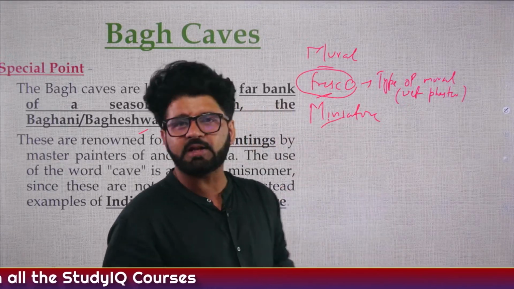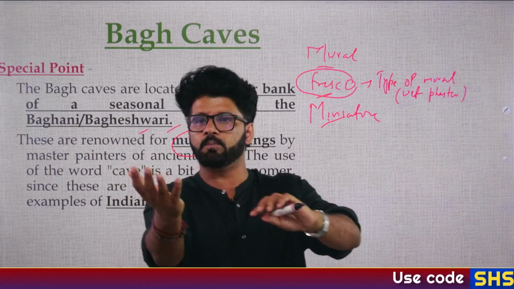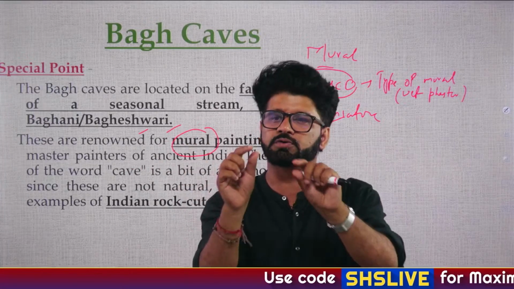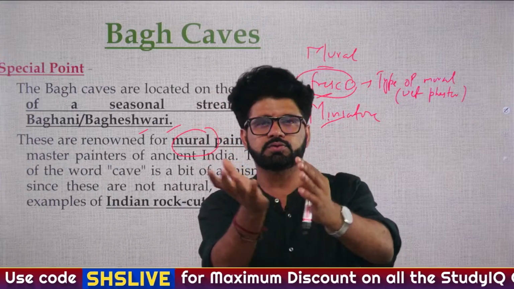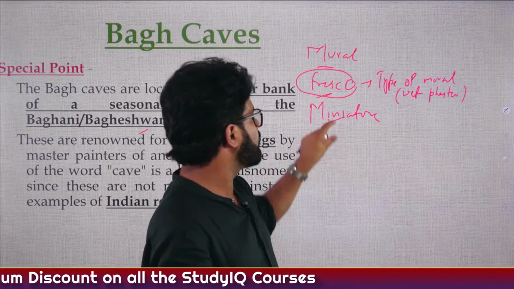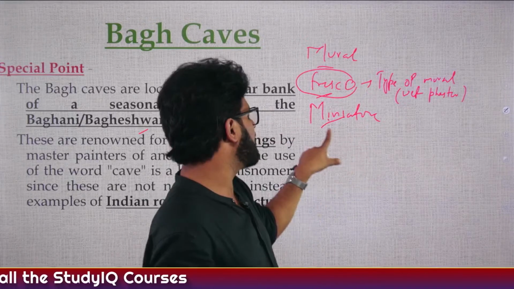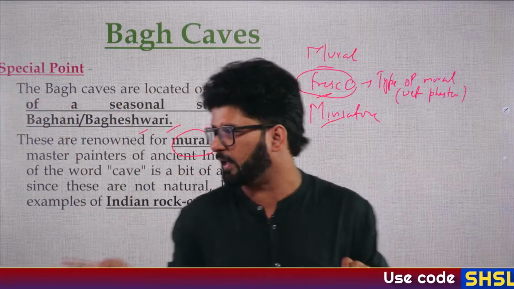And then the third part is miniature painting. What is miniature painting? The paintings which you see in your books, Mughal books, you see some paintings in them, where there is a certain requirement that one-third of the area should be for the story, etc. So miniature paintings are paintings which are there on books. You should know about these terms: mural, fresco, and miniature. We'll look at them in detail later when we talk about paintings. Fine.